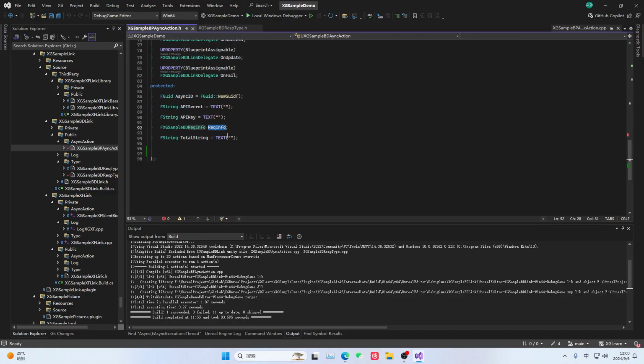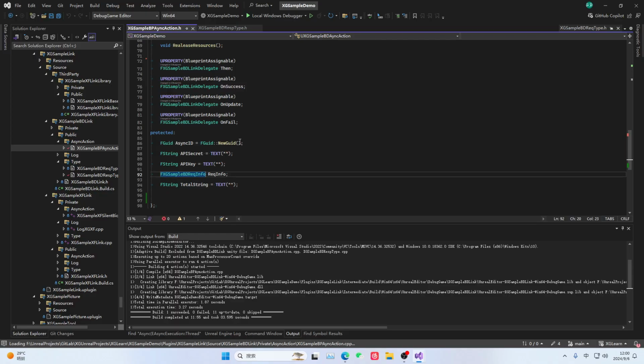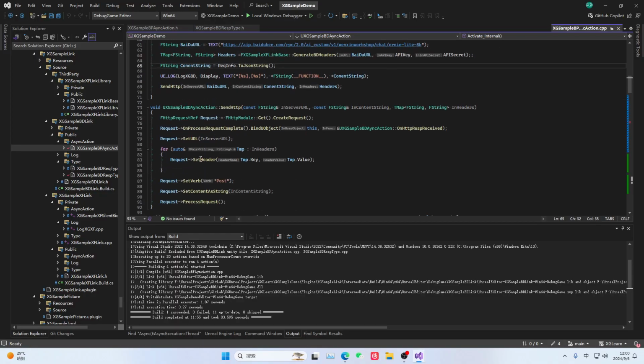I'll point it out to everyone here. There's no problem with the front part, because this required info has a field inside. It will identify whether it is streaming. The user just needs to mark it when we send it. If it is streaming, we need to bind a delegate.